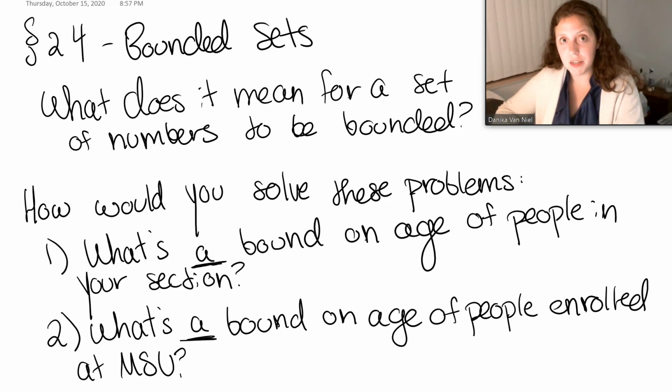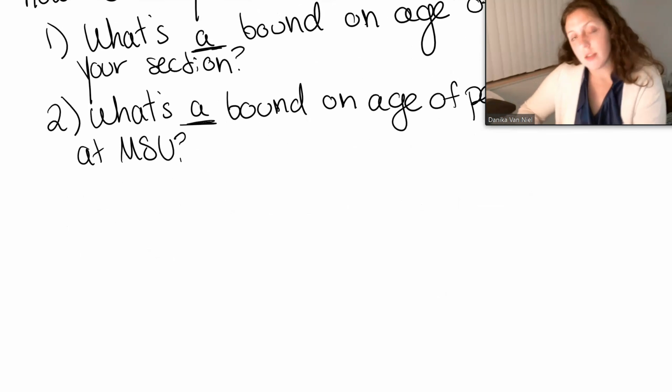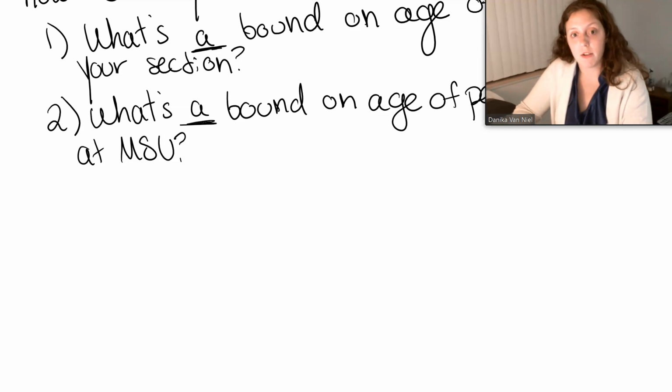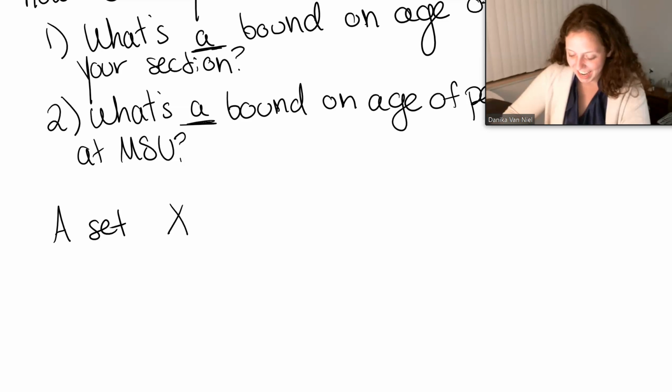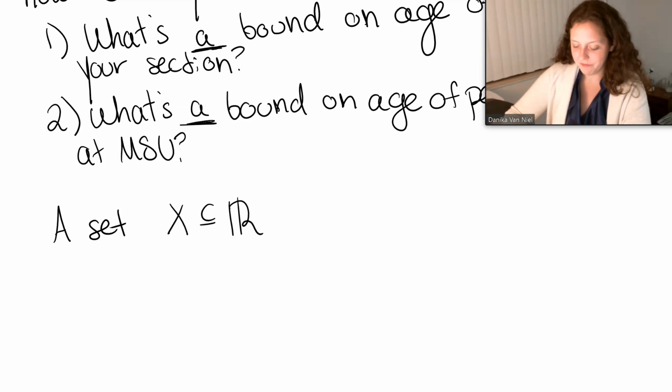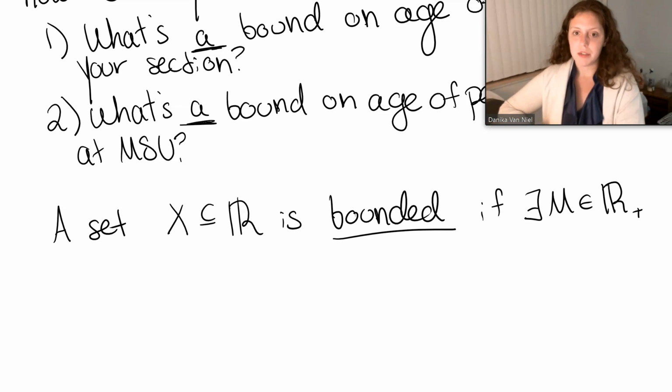Okay? All right. So this is a little bit different than what we'll see in general because we're only talking about positive numbers, okay? Because no one can be negative some years old. So let's talk about our general mathematical definition. So say, let A be a set. Oh, no, sorry. A set X, a subset of R, is bounded if there exists some M in the positive reals. Okay, so not including 0, just the positive ones.